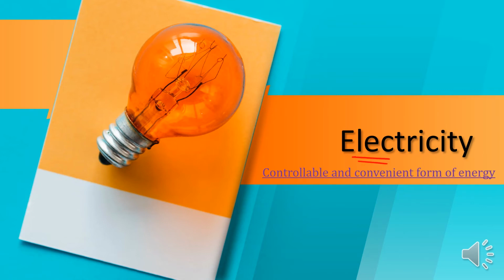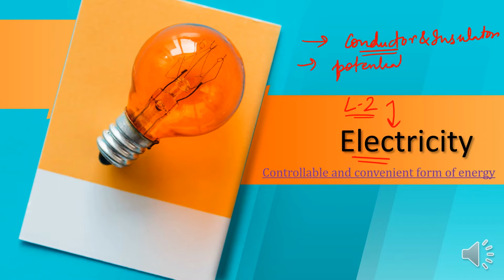So this is part 2 of the electricity chapter that we discussed in the earlier class. In this class we will discuss conductors. Let's review what we are going to discuss: conductors, insulators, and the potential, that is, electric potential and potential difference. So this is much that we are going to discuss. So let's start.